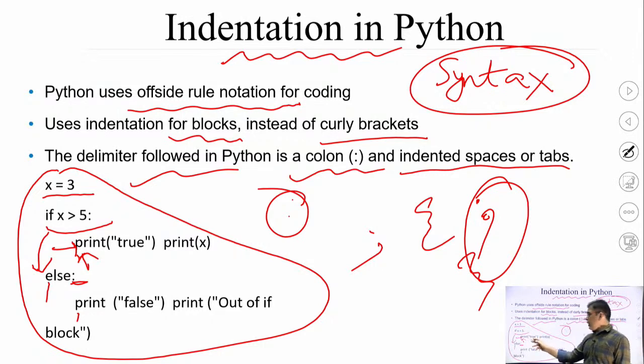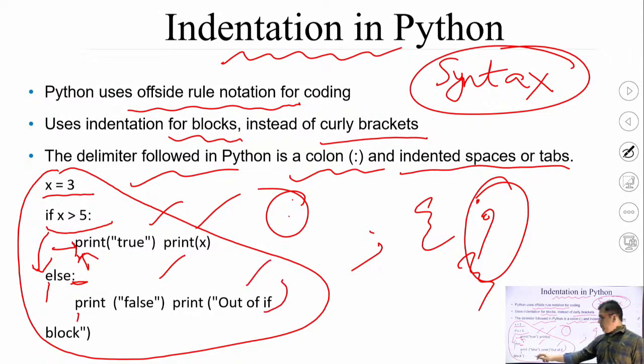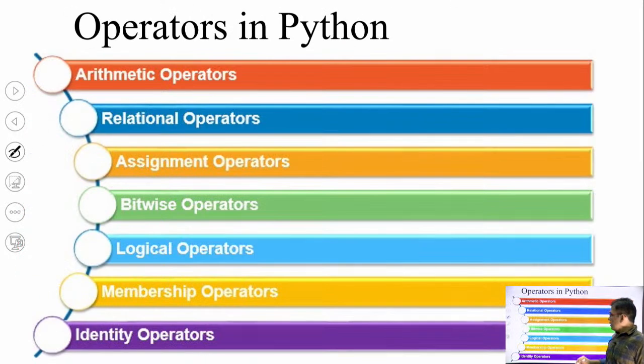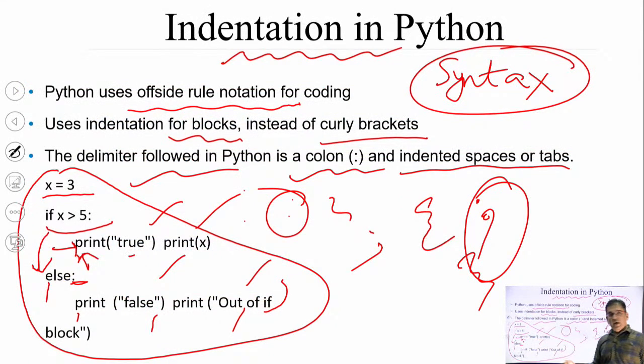So if x is greater than 5, it will print true and the value of x. Otherwise it will go to the false case. The else block is here, it will print the output as false and print out of if block. A message, out of if block, will be printed. So here the output will be false and the next line, out of if block. If it was less than, say, greater than 2, in that case the if condition became true and the output will be true and x value 3. In that case it will be printed.